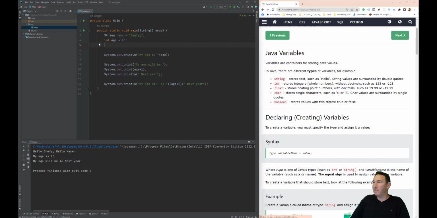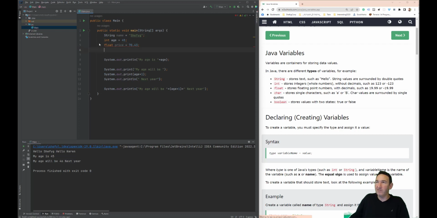Okay. We can have float. Float is a floating point number. Let's say just price for now, and let's say 70.43, for example. Okay, so this is float. You see here this error, because this is what we call a literal number, and it wants us to tell it that it is float.